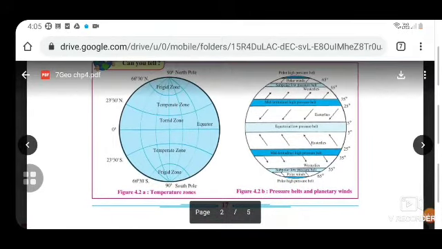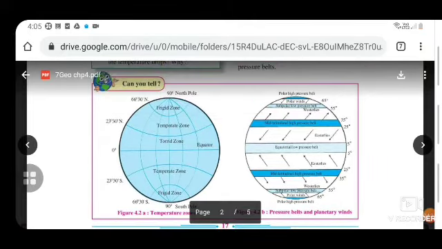Figure 4.2a is showing the temperature zones and 4.2b is showing the pressure belts and the planetary winds. Just notice the pictures carefully. In the first picture there is the North Pole, South Pole, the frigid zone, temperate zone, torrid zone, equator, again the temperate zone and the frigid zone. And the next is showing the pressure belts and planetary winds, if you see.